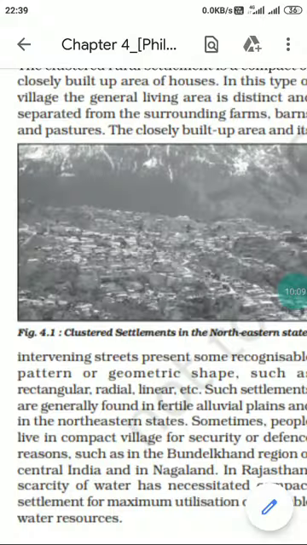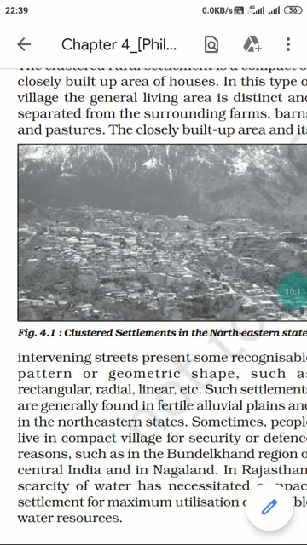So it's like in the center the nucleated compact settlement, and the rest of the area is left free for farmland, for barns and for pasture land.